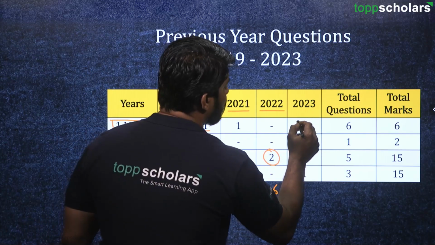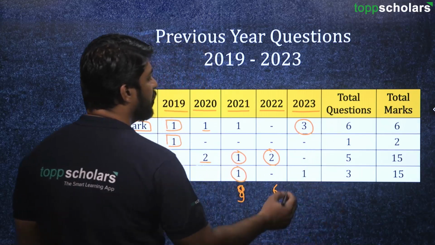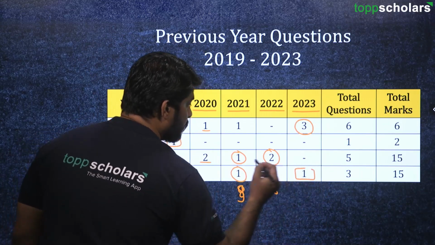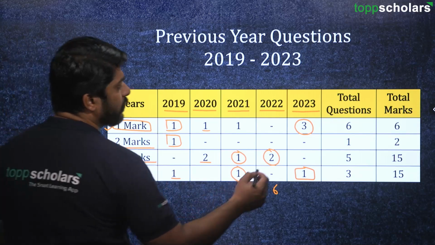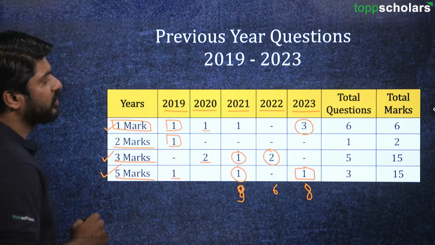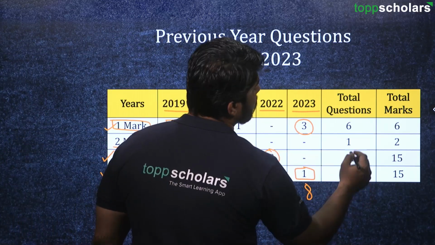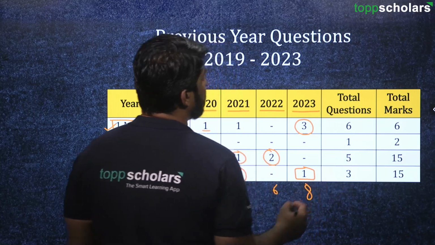Then we have got 3 questions for 1 mark in the year 2023, and there is one more question for 5 marks. So total, we can see 3 plus 5, that is 8 marks questions were asked in this year 2023. And in fact, we can see here the total number of questions, isn't it?